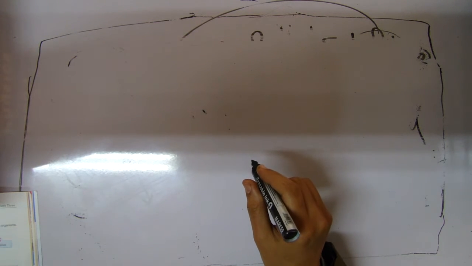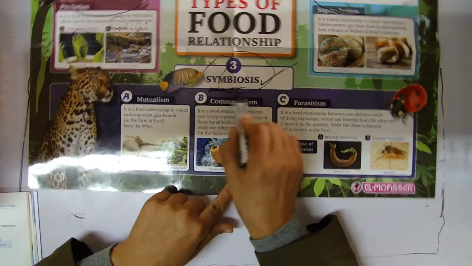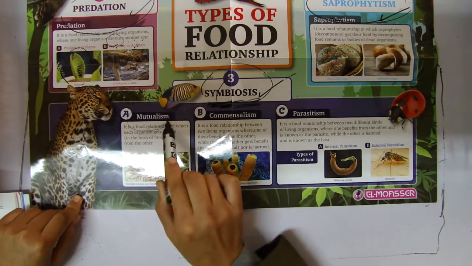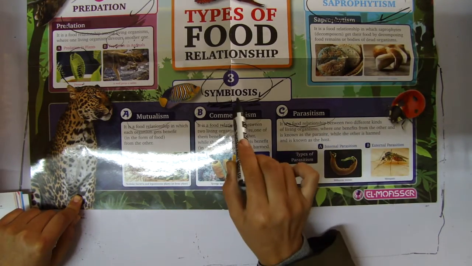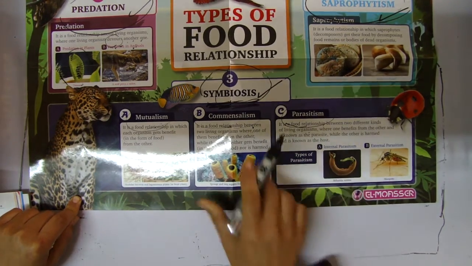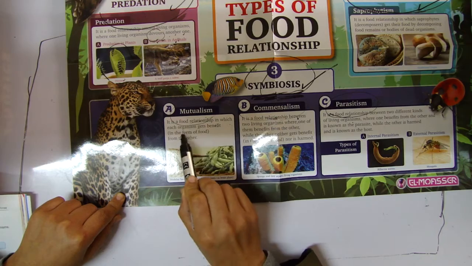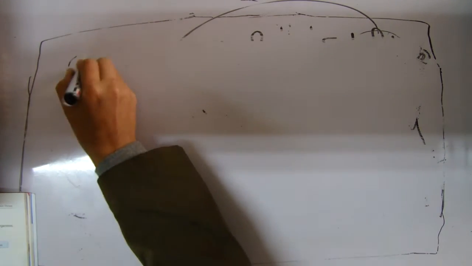Now we finish the first type of food relationship, which is predation. Now we're going to take the second type, which is symbiosis. Symbiosis has three types: mutualism, commensalism, and parasitism. What is mutualism? It's a food relationship in which each organism gets benefit in the form of food from the other. So, number one, mutualism.